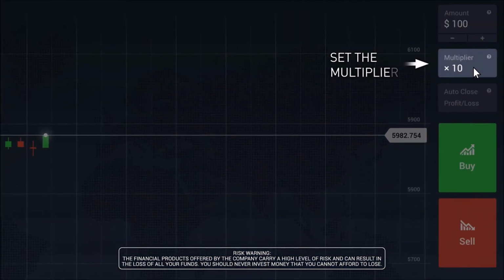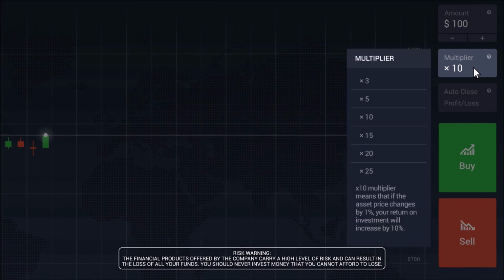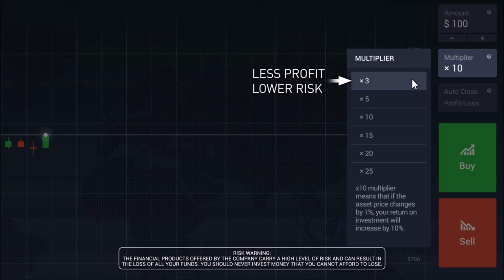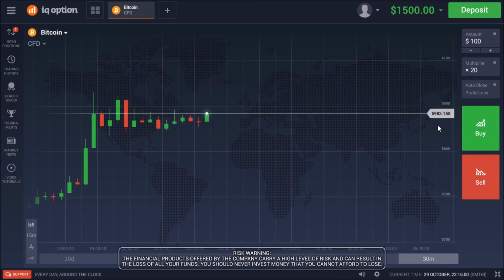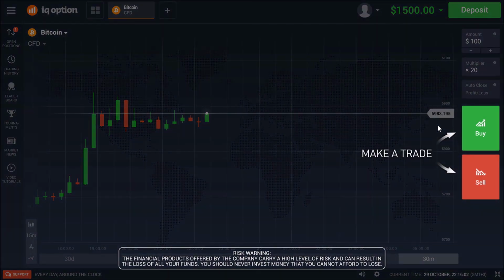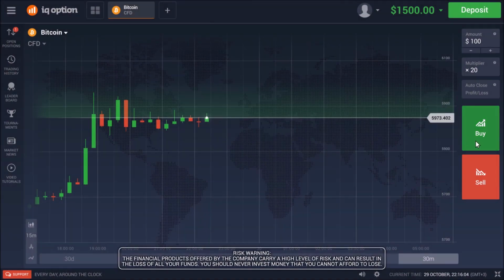Select an appropriate multiplier. A multiplier will allow you to invest a larger amount than the one you have on hand, which means your potential profit will be bigger. However, the losses you could incur would also be multiplied by the same number. Depending on whether you believe the asset is going to appreciate or depreciate, click Buy or Sell.